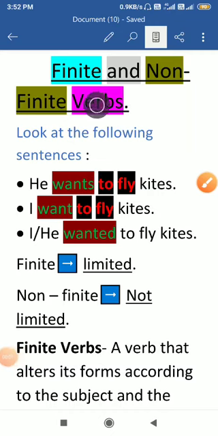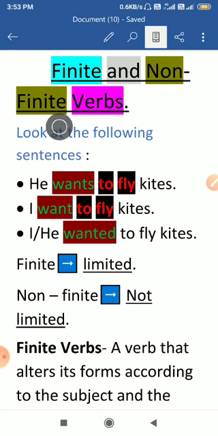Students, I have taught you verbs, and in the verb chapter I taught you transitive verb, intransitive verb and verb complement. So today I have decided that we will read finite verbs and non-finite verbs. As I have told you, the meaning of everything lies in the word itself. So first you need to know the meaning of the word finite